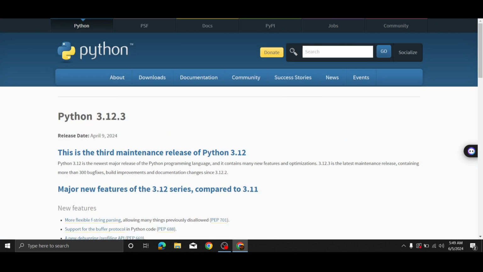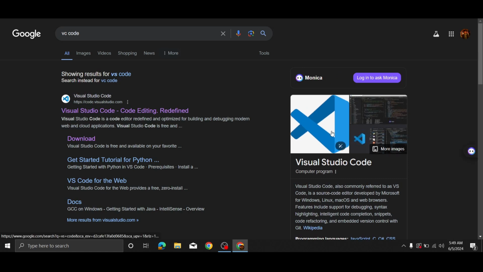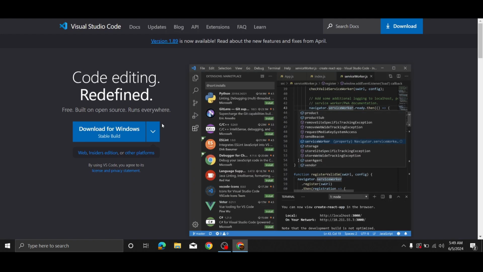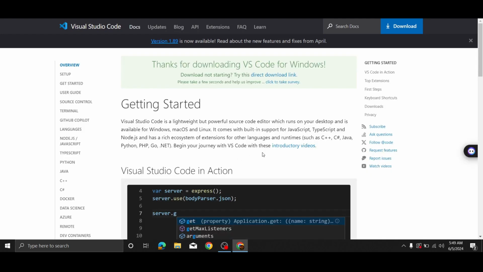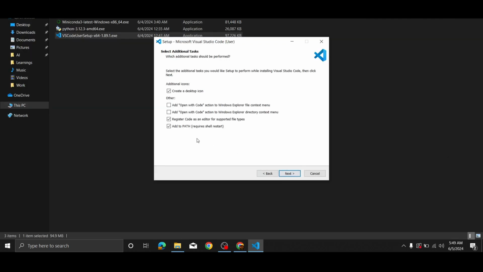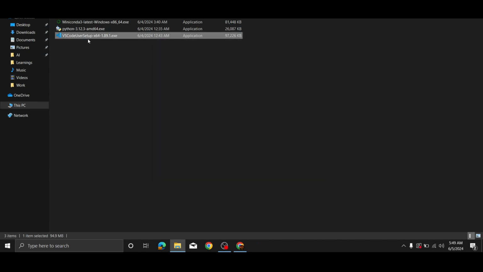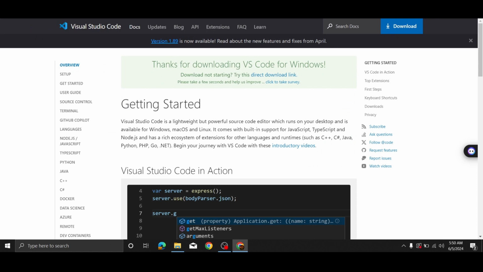Now let's get to Visual Studio, that is called VS Code. Here is the logo and here is the first link. Open it and download from here. The download has started and it's downloading now. Here is the setup. Click on next, then click add to path, next and install. In this way, you will install VS Code.